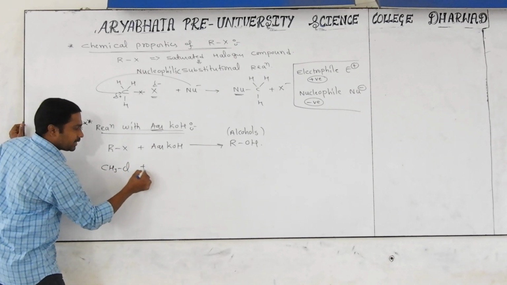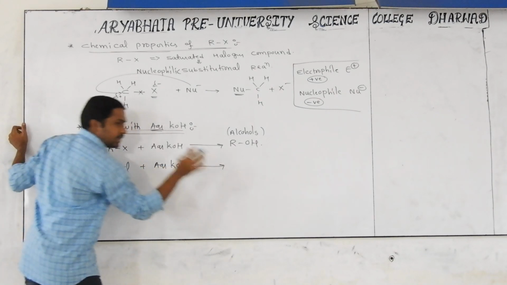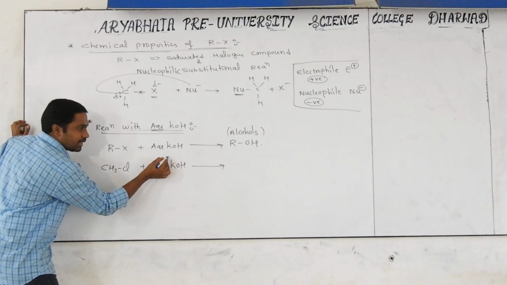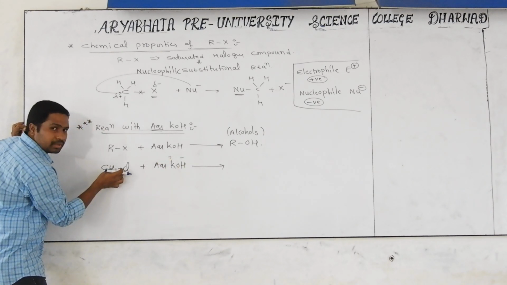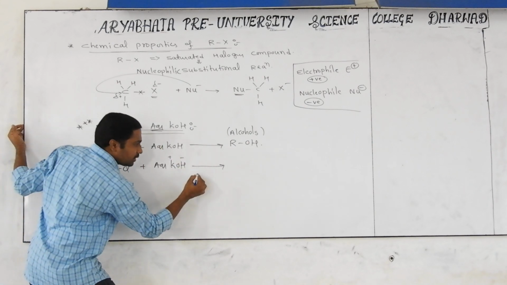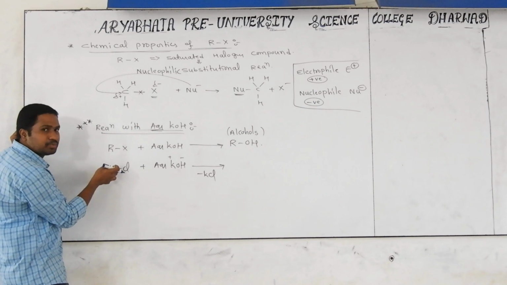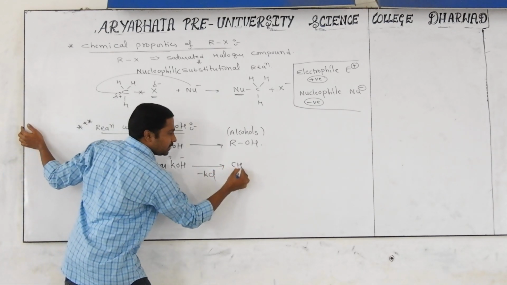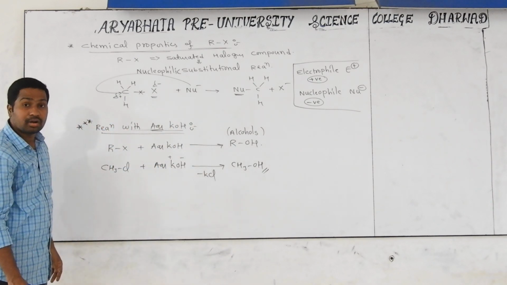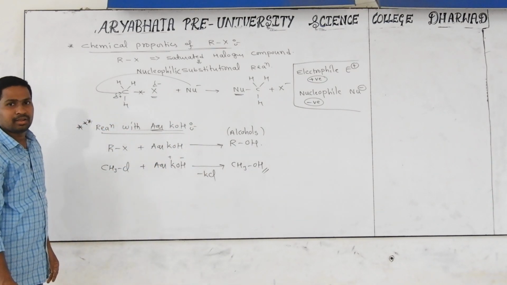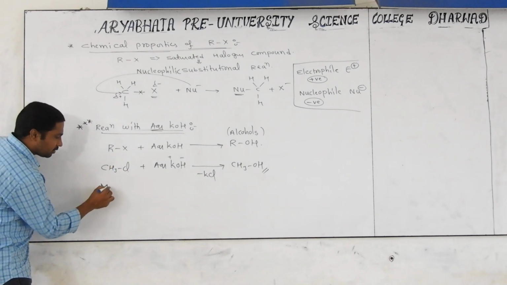CH3Cl will be treated with aqueous KOH. What happens here? It becomes K plus and OH minus. This K plus will absorb Cl minus and becomes KCl. After that, OH minus will substitute that position. Then we get CH3OH. What is this one? Methyl alcohol or methanol.